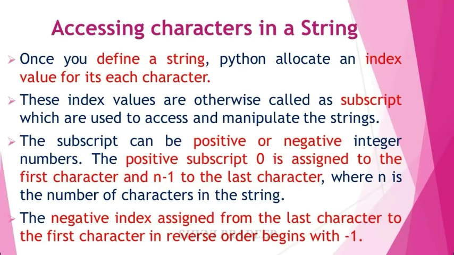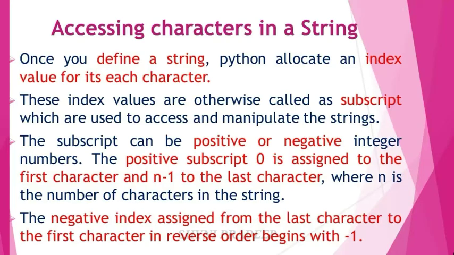So you have to specify it 0 to 5. Which means the number of characters n is equal to 6, so n minus 1 means 5. Its last character should be n minus 1. But the negative index is assigned from the last character to the first character in reverse order, beginning with -1. Positive index values start from 0 at the first letter, but the negative index position starts from the last letter and begins with -1.